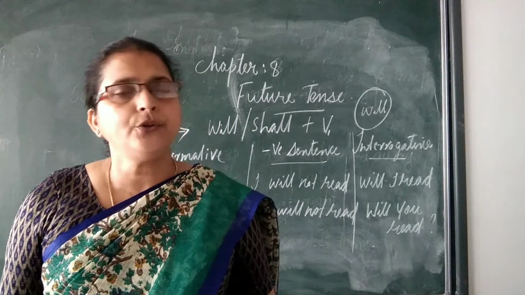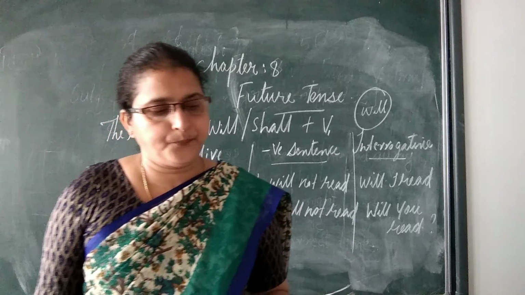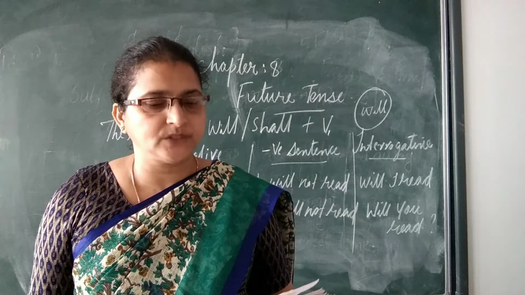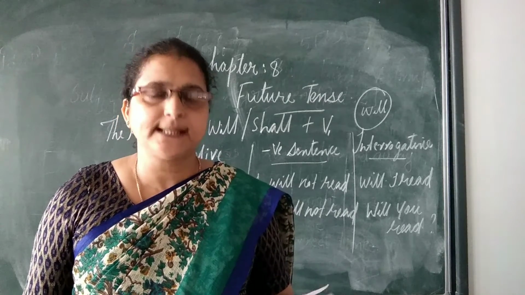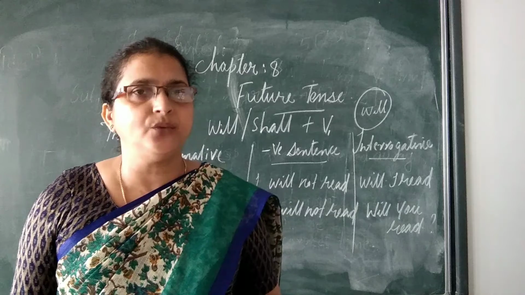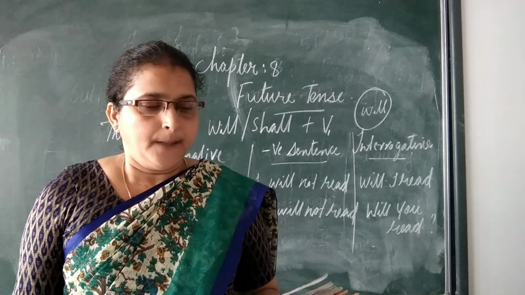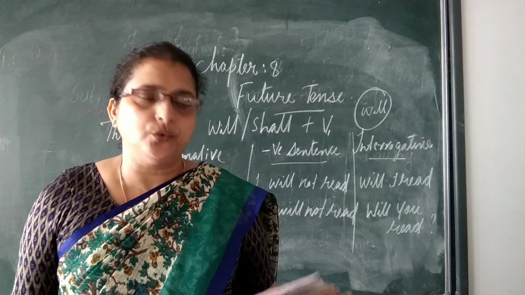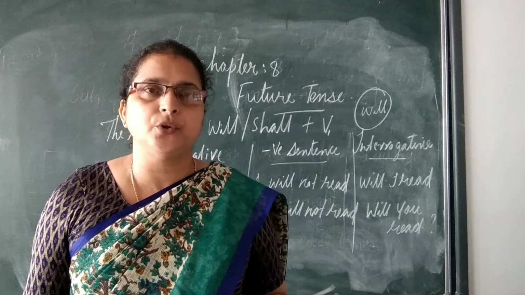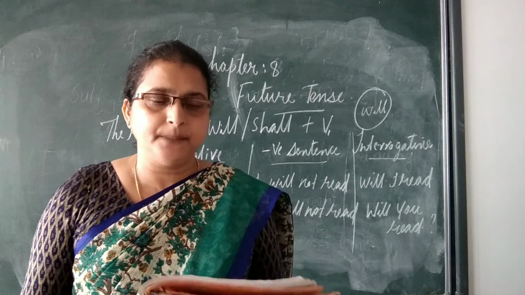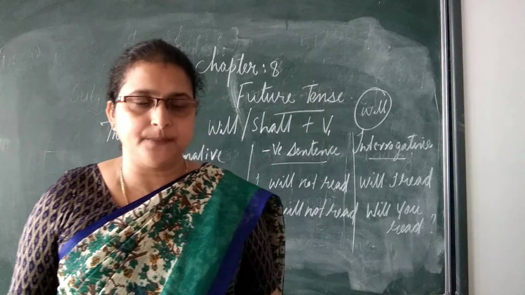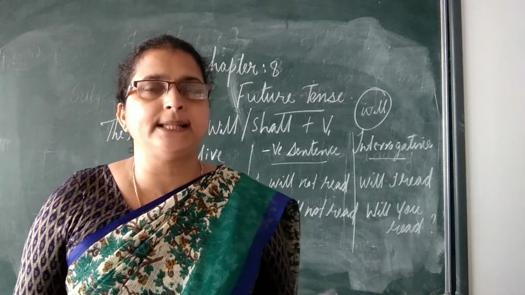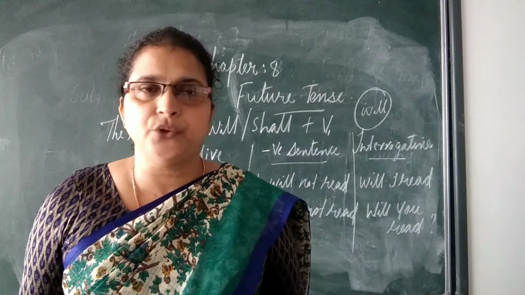Now how to form interrogative sentences? First we use the modal auxiliary verb, that is will, then comes the subject, then the main verb. Will you go to work tomorrow? The modal auxiliary plus subject plus the main verb. Once again I will repeat the structure of the simple future tense.